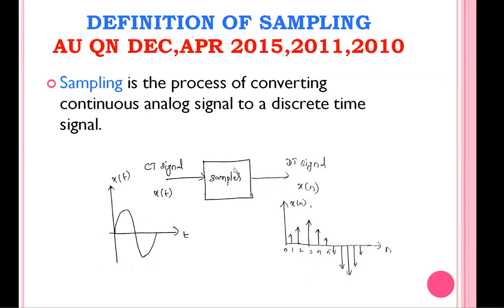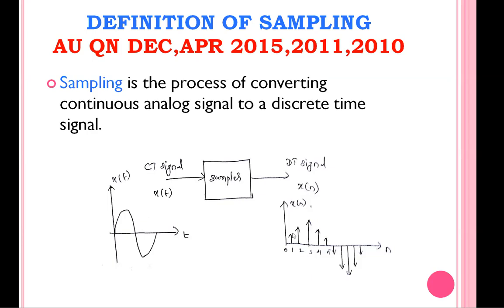The circuit that performs this sampling process is called the sampler. Here we are taking one sampler. For this sampler, we give the input as a continuous time signal x of t. Continuous time signals are represented by small x of t, where t is a continuous time variable. The output of the sampler is a discrete time signal, represented by x of n.